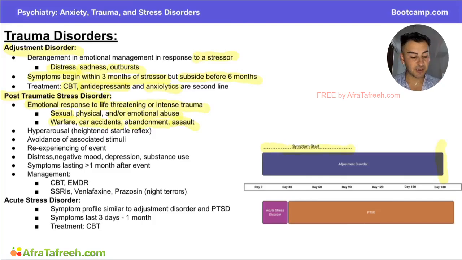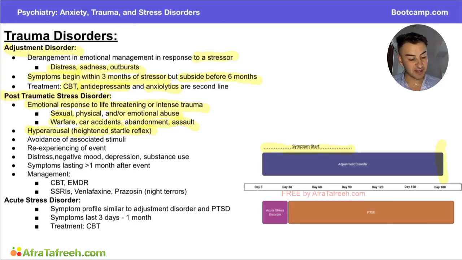This is going to be characterized by things like hyperarousal or a heightened startle reflex. And this is going to oftentimes be presented to you in a Step 1 question as a patient who's sitting in the doctor's office, and maybe a nurse comes in, and as she comes in to take vital signs, she slams the door extra loud and the patient jumps off the bed and is really, really distressed all of a sudden. This is what is characterizing the heightened startle reflex.